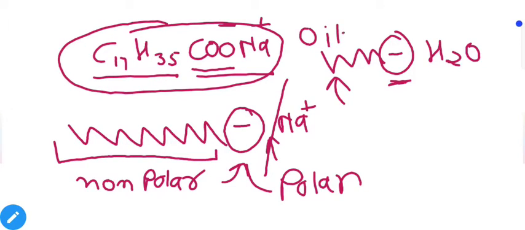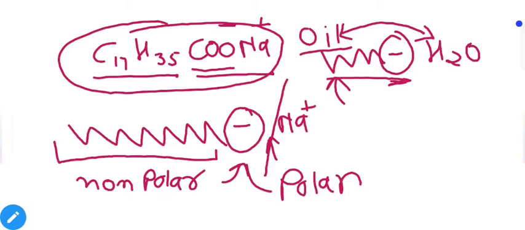Usually oil and water do not attract each other, and that's why if we have oil, we cannot wash it with only water, because they do not feel attraction. But with the help of soap, we can easily remove it. The reason behind that is soap behaves as a link between water molecules and oil droplets, because it feels attraction towards both of them. That's why we can wash it off.